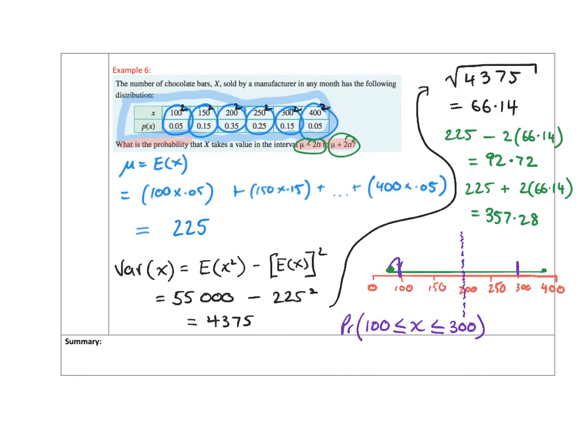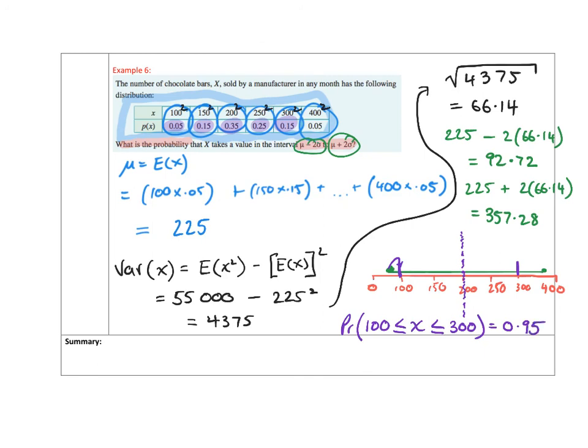And if I have a look at my table, I've got 0.05, 0.15, 0.35, 0.25, 0.15. The only thing I don't have is that 0.05. And so 1 minus the sum of all those values is actually 0.05. So in fact, if I add them all up, I get 0.95.